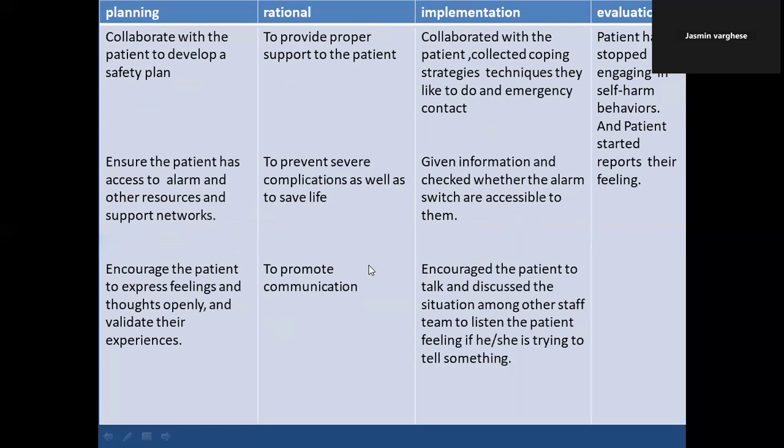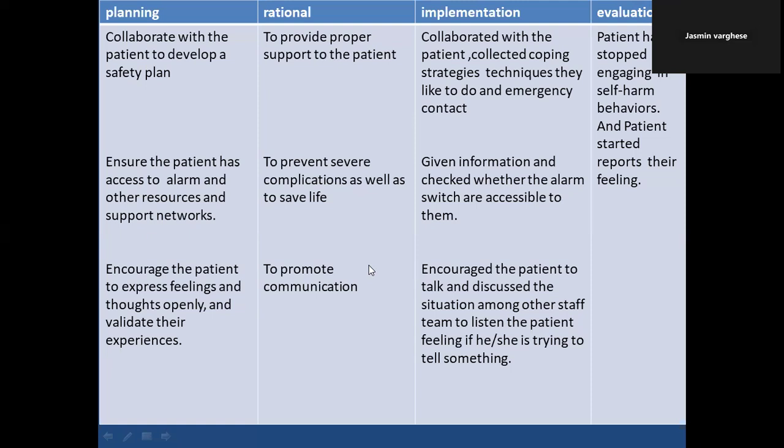The patient can say more than anyone what is triggering them and what can calm them. So collaborate with your patient. The rationale is to provide proper support to the patient. Implementation: collaborated with the patient and collected coping strategies, techniques they like to do, and emergency contacts, etc. Whatever you did, you can write under implementation.